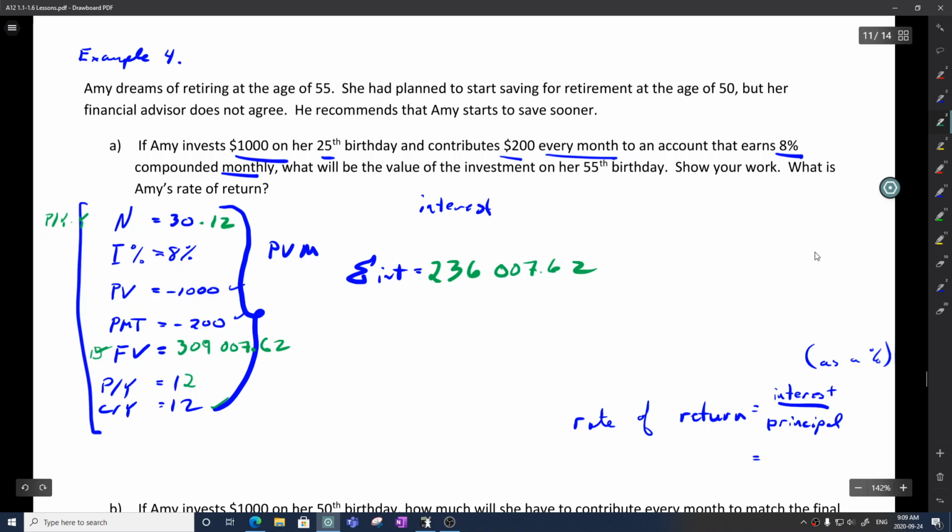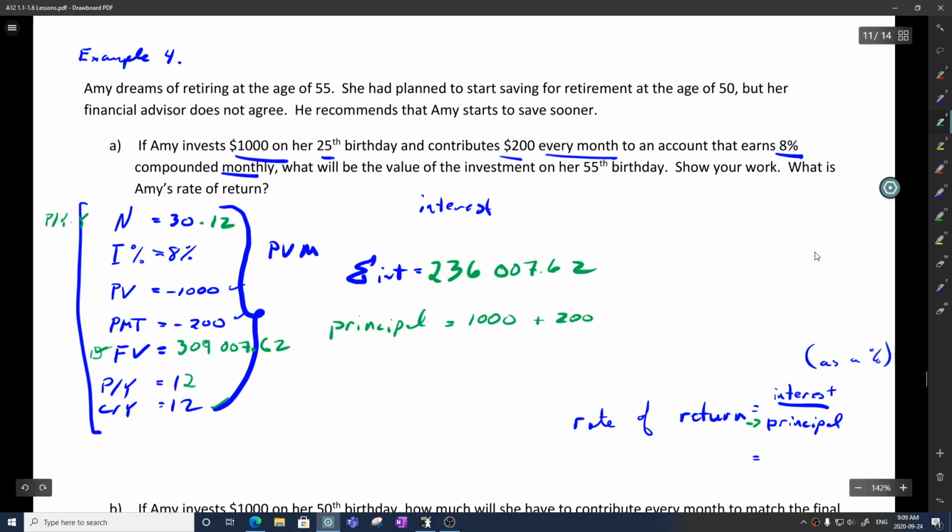And so if I'm after, what is Amy's rate of return? The rate of return simply is the total amount of interest divided by my principal. So how much have I contributed totally? So my principal, well, how much did I contribute? I contributed $1,000 initially, and then $200 every month for 30 years.